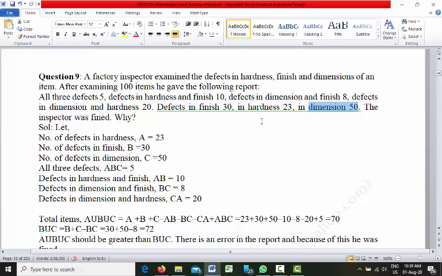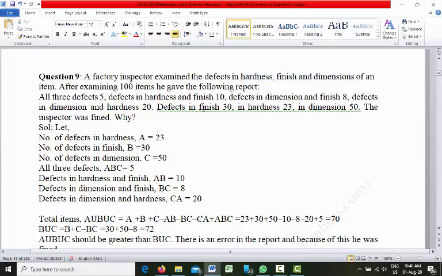The inspector was fined. That means the inspector was penalized for his mistake. So he has done some mistake in his inspection, and we want to find out what that mistake is. So here 3 kinds of defects are there.